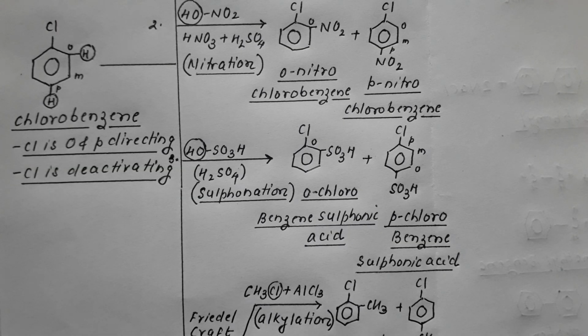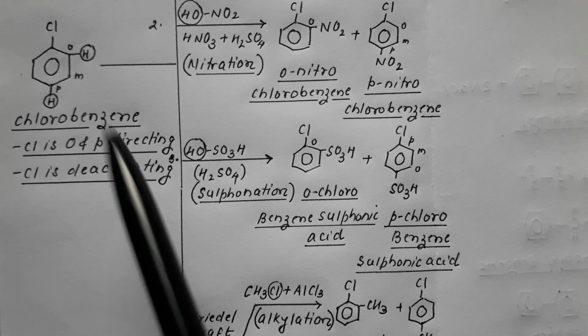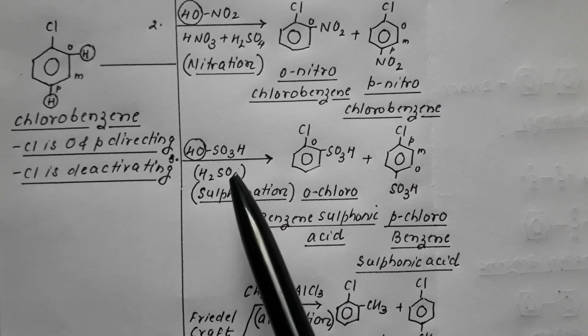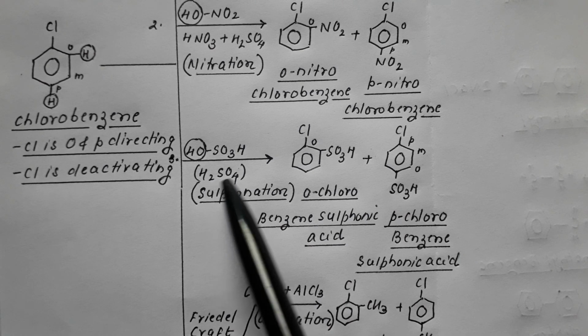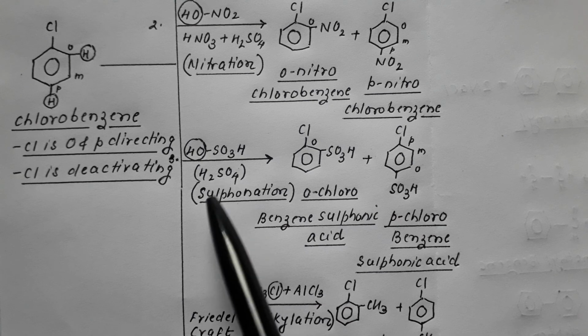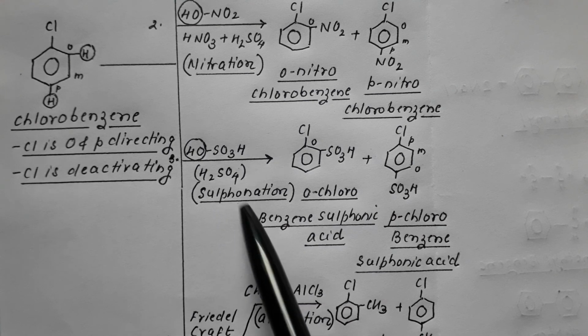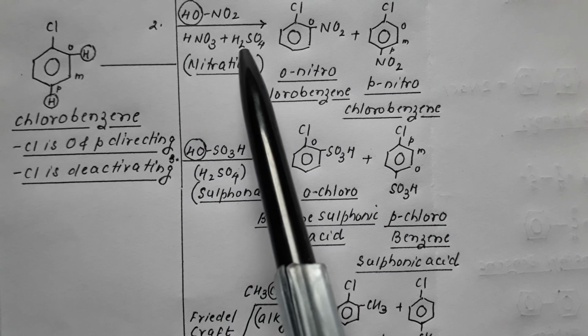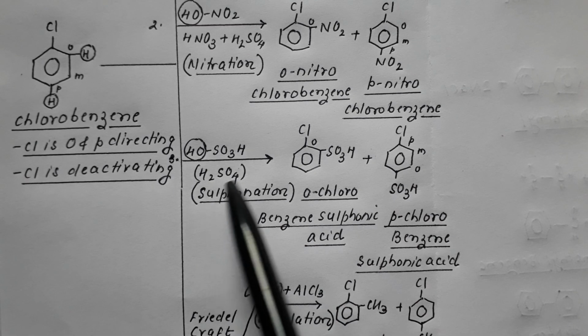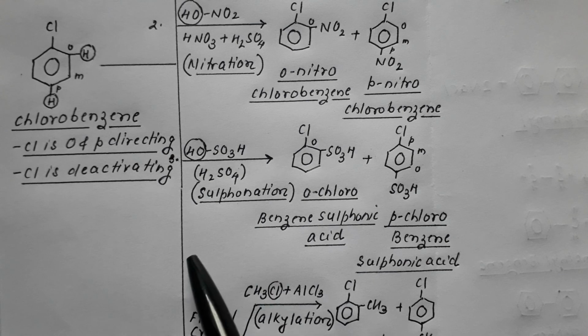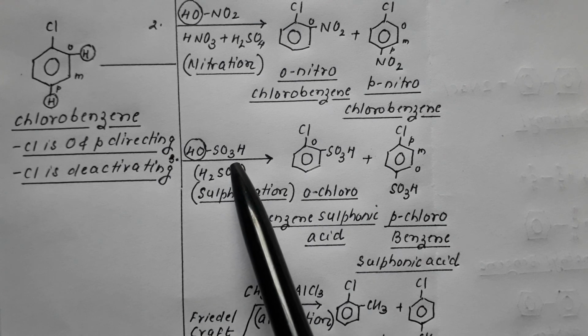Now if I discuss sulfonation, the third ring reaction. If chlorobenzene is made to react with concentrated sulfuric acid, H2SO4, it will undergo sulfonation. If it is a mixture of concentrated nitric acid and concentrated sulfuric acid, then it is nitration. But if it is only concentrated sulfuric acid, then it will undergo sulfonation. I have written H2SO4 as HOSO3H,